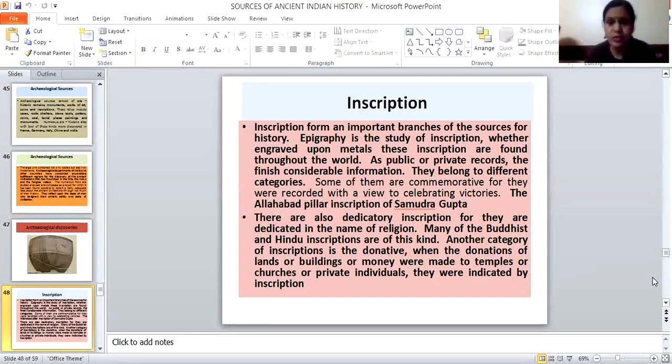Then inscriptions, a different branch of sources for history. Epigraphy is the study of inscriptions, whether engraved upon metals or other materials. These inscriptions are found throughout the world. As public or private records, they furnish considerable information. They belong to different categories.